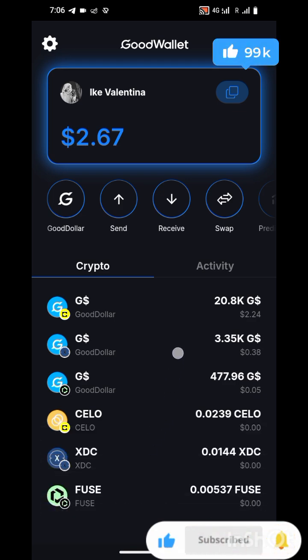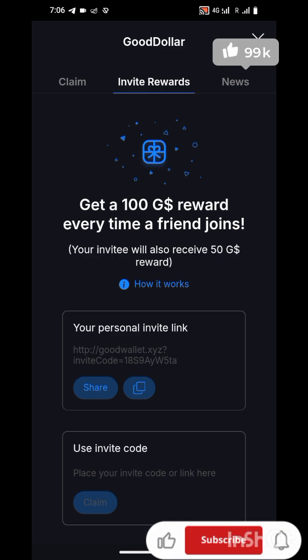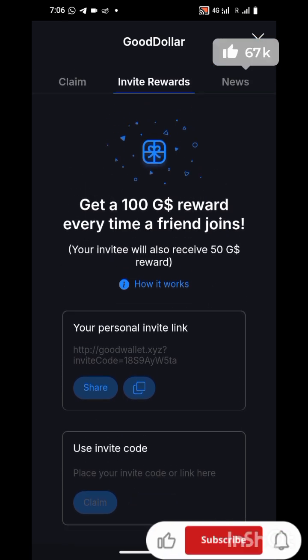So I have claimed for today. If you want to invite people, you can still go back to that $GoodDollar, click invite reward, and copy your invite to share to people. So this is it. Now let's go back.